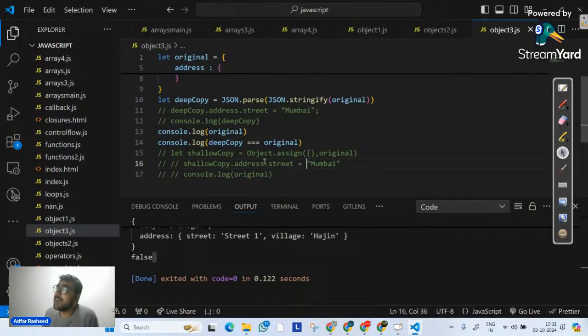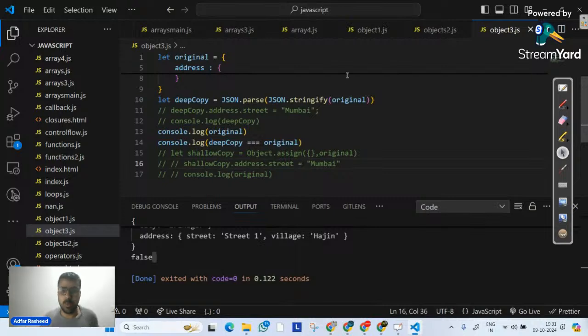But on the other hand, deep copy means not copying by reference, but copying the values into each other. Which means even if I make a change in one, it will not affect the other one. I hope that makes sense. Am I clear?